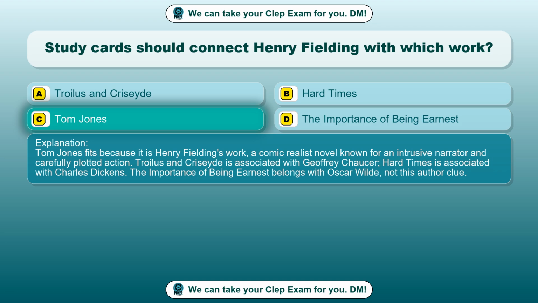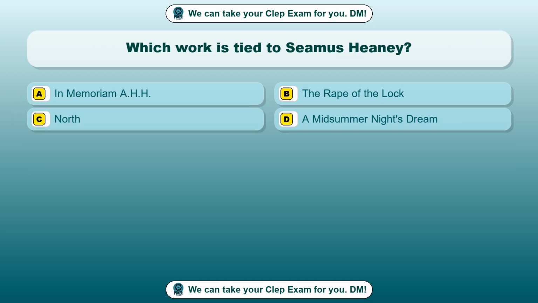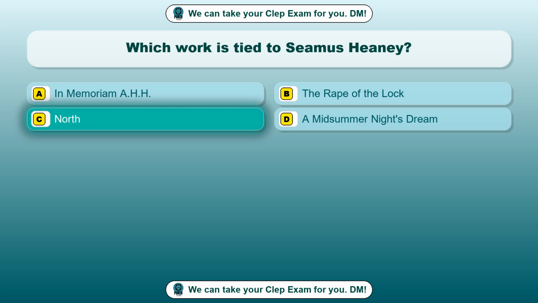Question 63. Which work is tied to Seamus Heaney? Option A, In Memoriam AHH. Option B, The Rape of the Lock. Option C, North. Option D, A Midsummer Night's Dream. The correct answer is option C, North.